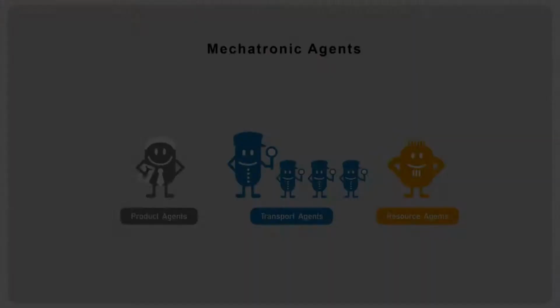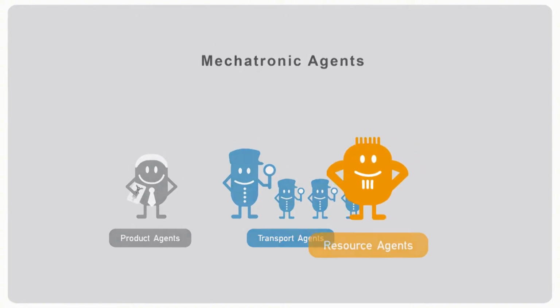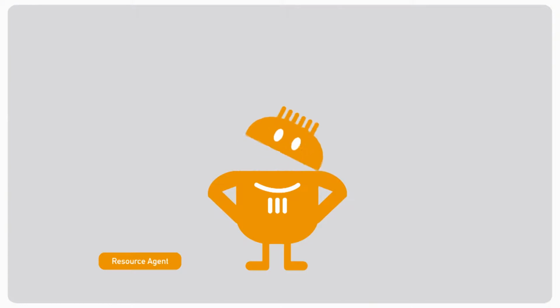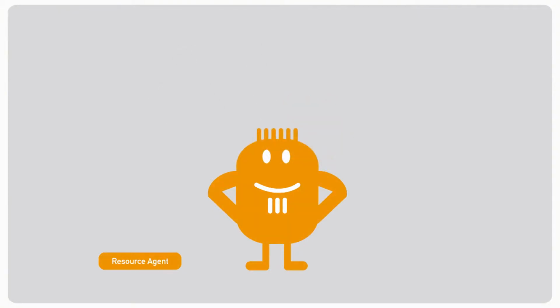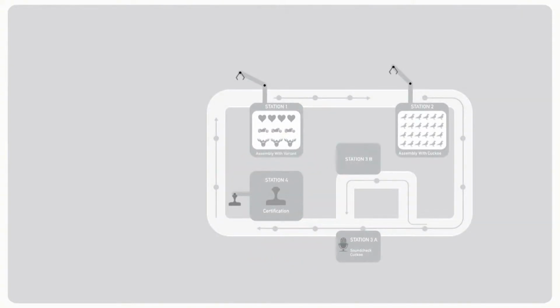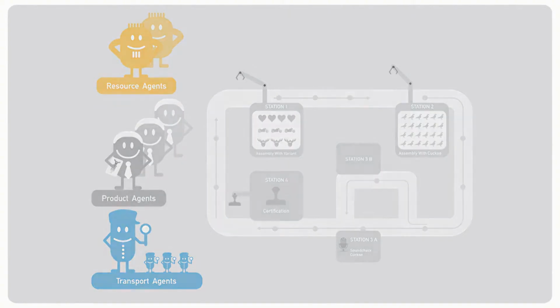This is the idea. Mechatronic agents combine into a decentrally controlled system. A mechatronic agent consists of a hardware part, the adapted electronics, and a software part. The agent is a software unit with a defined capability and function. Let us demonstrate, by the example of an assembly line, how an agent-based control system can be employed.